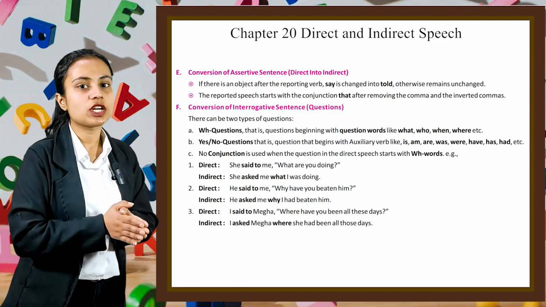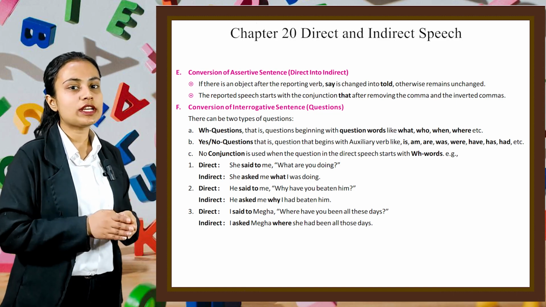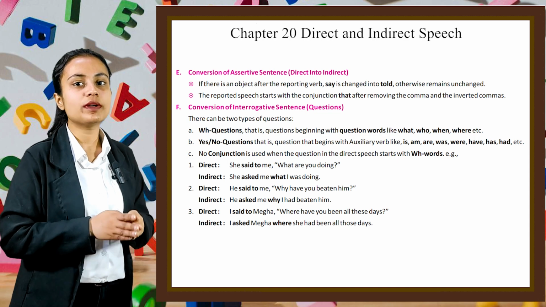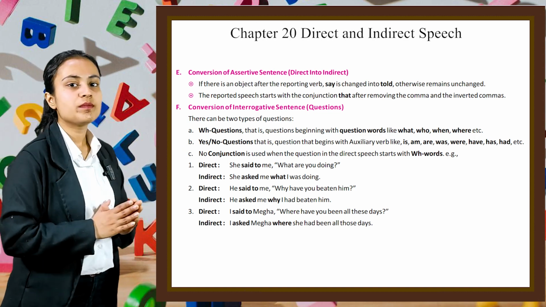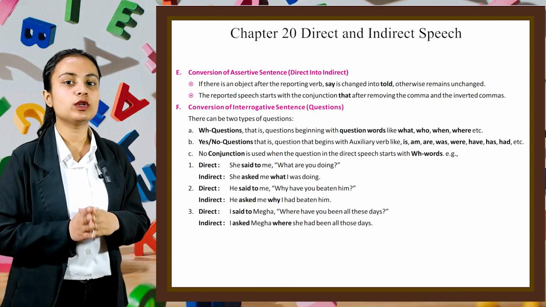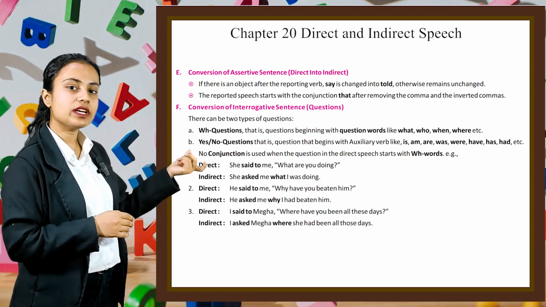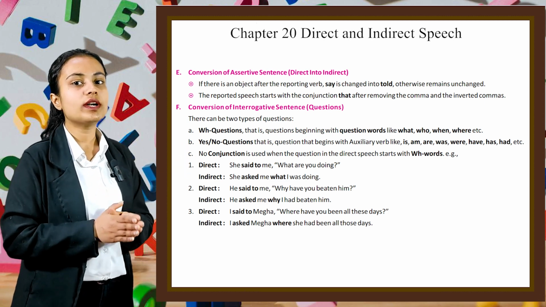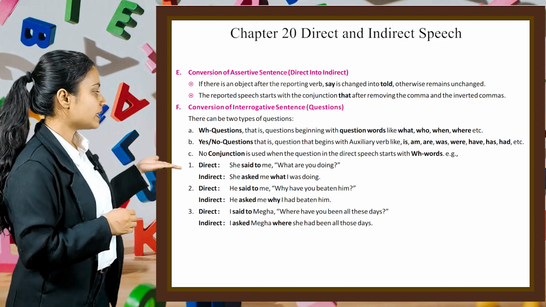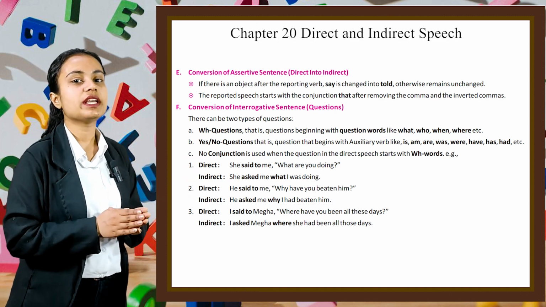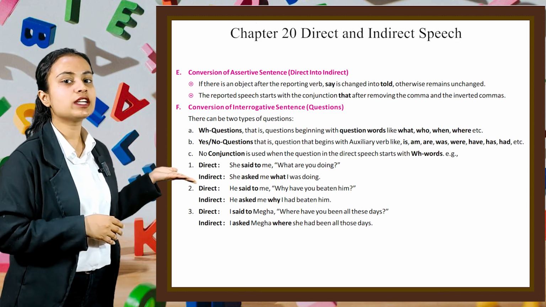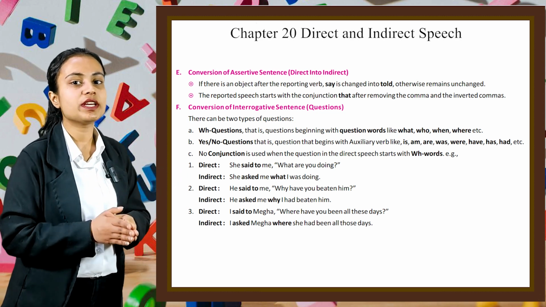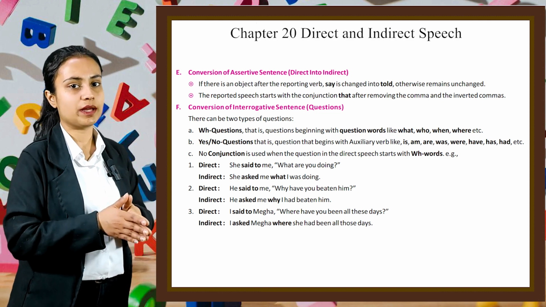Now, no conjunction is used when the question in direct speech starts with a WH word. For example, direct, she said to me, "What are you doing?" And in indirect, we can write, she asked me what I was doing. Second example, direct, he said to me, "Why have you beaten him?" And in indirect, we can write, he asked me why I had beaten him.